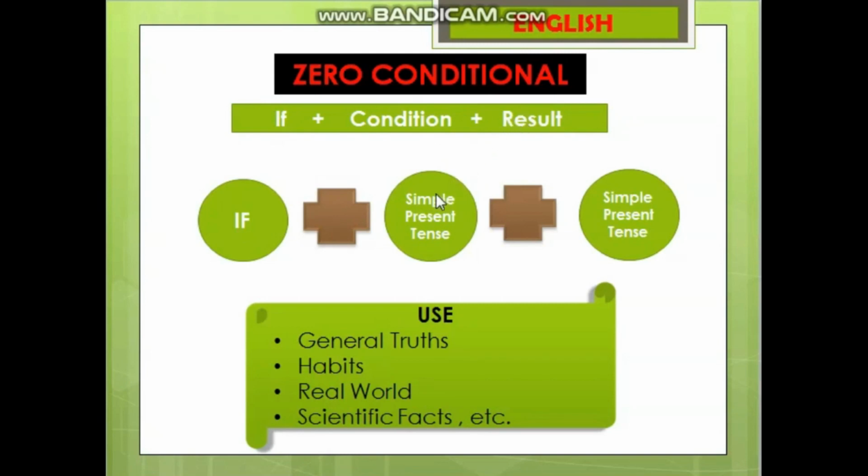What do zero conditional sentences express? In which sentences do we use zero conditionals? General truths, habits, real world facts, scientific facts. These are the four things. While writing these, we use zero conditionals, and it's mandatory to use them while expressing these.